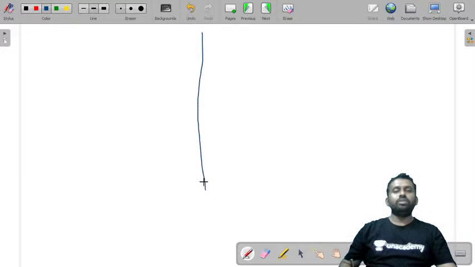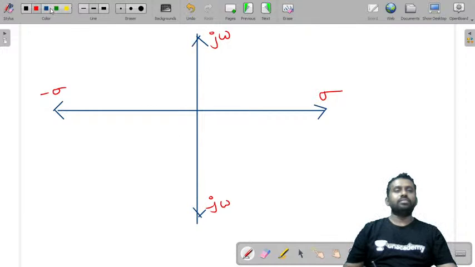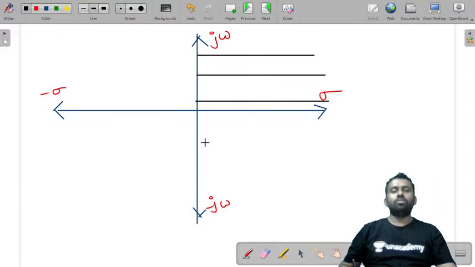Now let me tell you, this is the S-plane, where we call this the real axis and this the imaginary axis, negative real axis, negative imaginary axis. This complete part is called the right half of the S-plane.